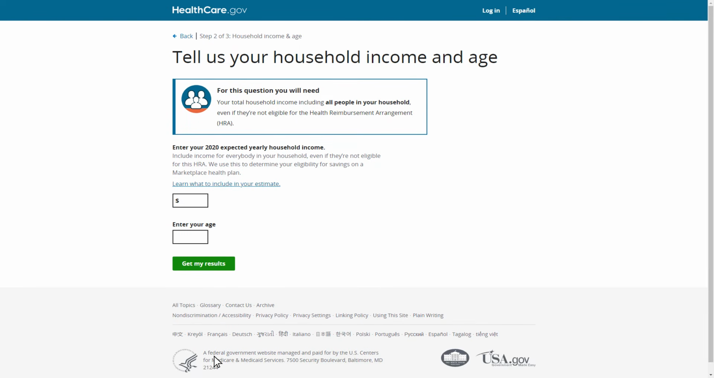In the second step of the tool, Amy is asked to enter her expected yearly household income and her age. Amy is married and filing jointly with her husband Kevin. Amy must enter their combined household income, even if Kevin is not eligible to use the HRA. Amy currently makes $18,000 a year, and Kevin makes $12,000 per year, so she will enter $30,000 as their estimated household income. Amy is 43 years old, so she will enter that as her age, then select Get My Results to continue to Step 3 of the tool.